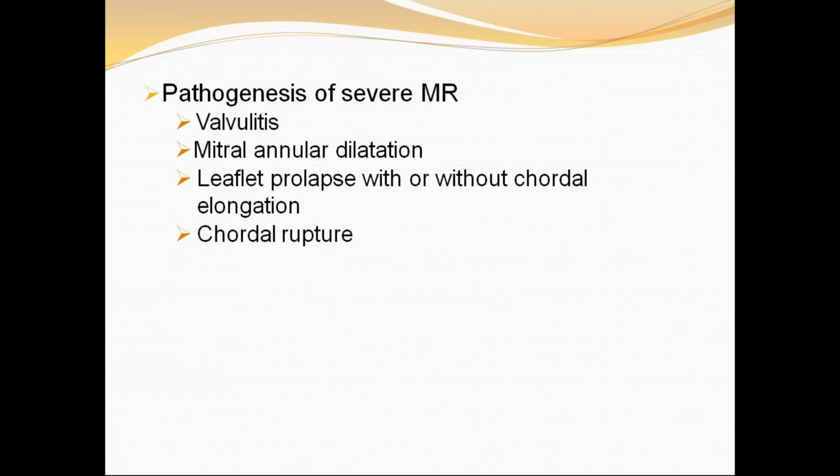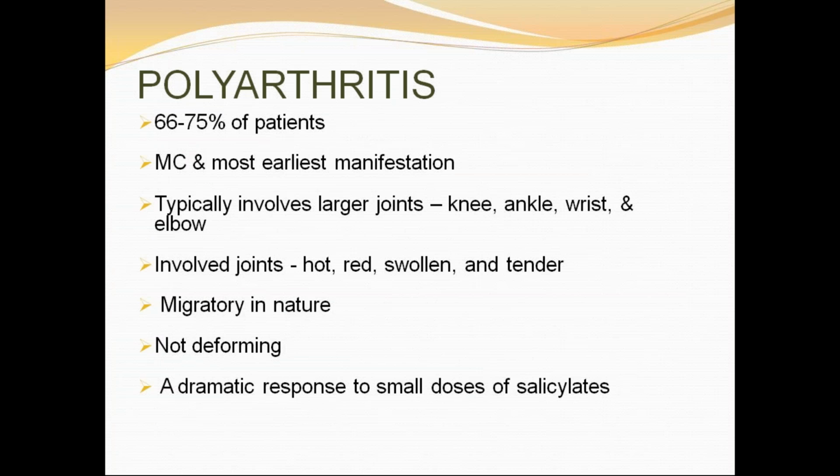So first of all, we'll discuss arthritis, then we'll come to carditis. Arthritis occurs in approximately 75% of patients. It typically involves the larger joints, particularly the knee, ankle, wrist, and elbow. Involvement of the spine, small joints of the hands and feet, or hips is uncommon. Rheumatic joints are classically hot, red, swollen, and tender, with even the friction of bedclothes being uncomfortable. So the patient will have severe pain and discomfort. The pain can precede and can appear disproportionate to the objective findings. The objective findings we see are disproportionate to the complaints by the child or the patient.